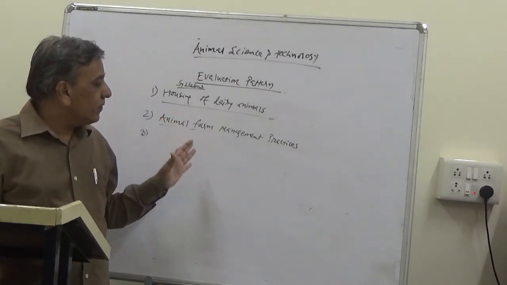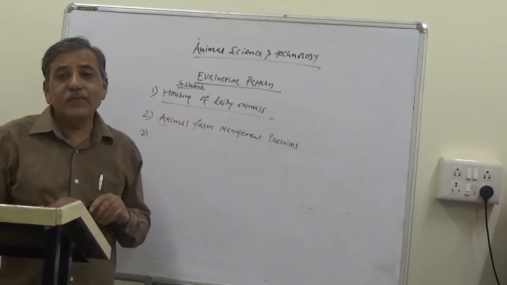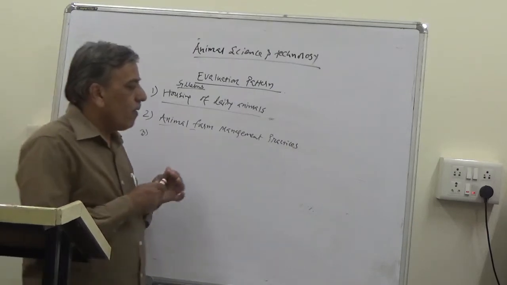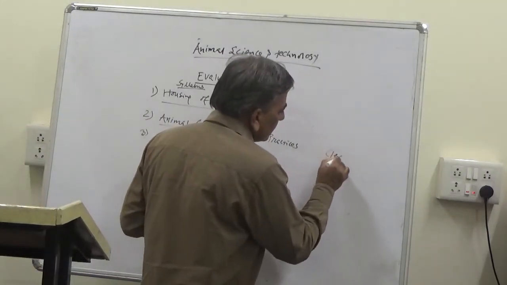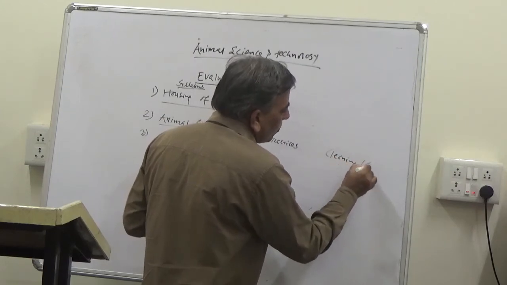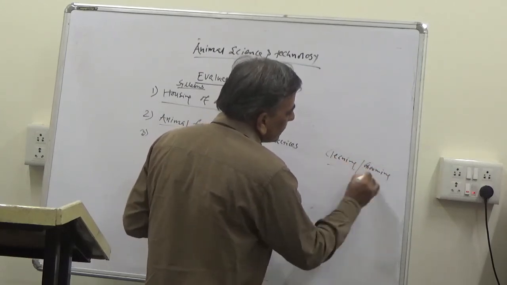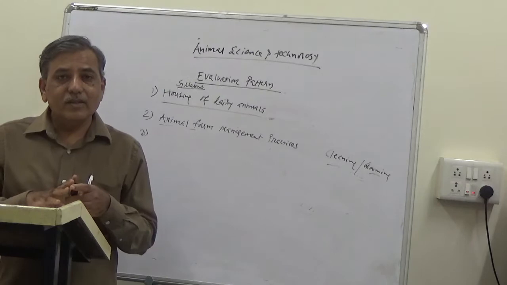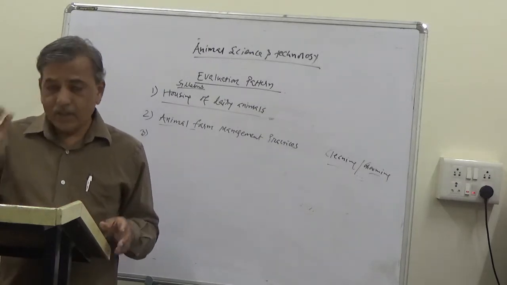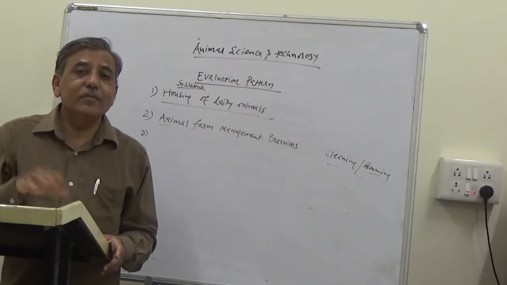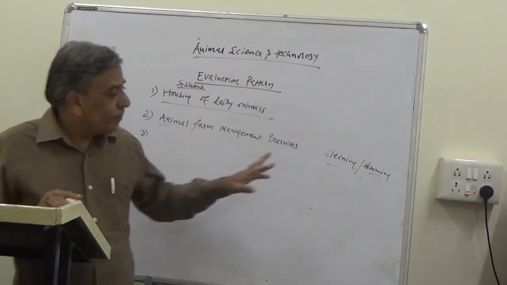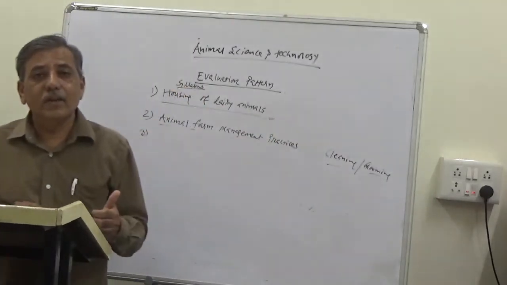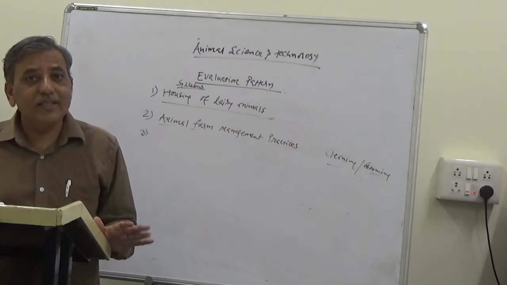Which are those different management practices carried out at different animal farms, that we are going to study in this chapter. For example, cleaning or grooming of animals. The body coat of animal is to be cleaned. As water is not available everywhere, bathing of animals using water is not possible. That is why dry washing is carried out, which is called grooming. With the help of a grooming brush, the body coat of animal is cleaned. That is called grooming.